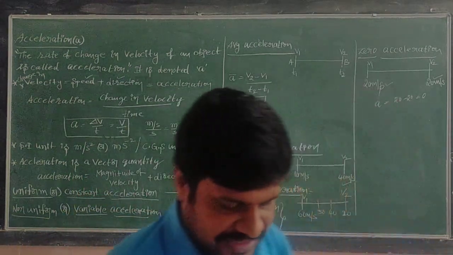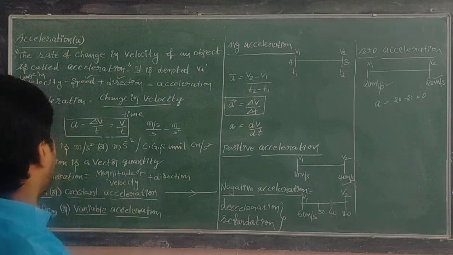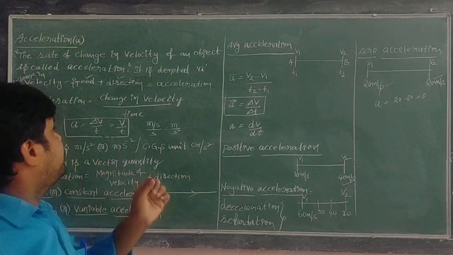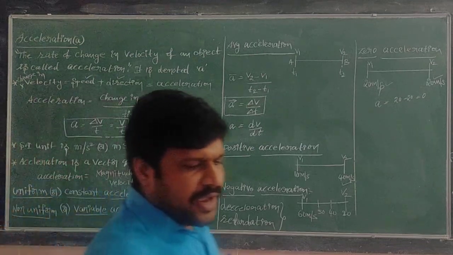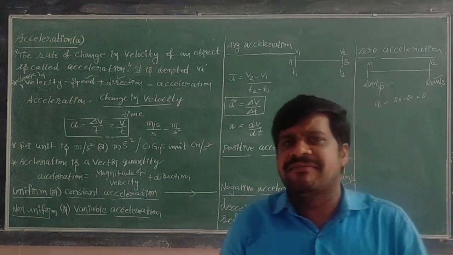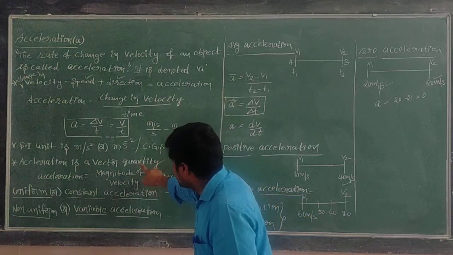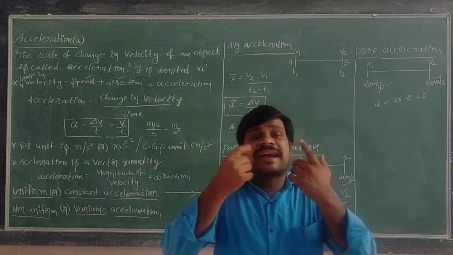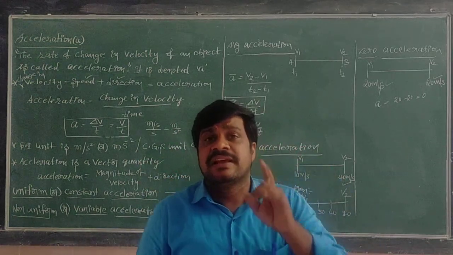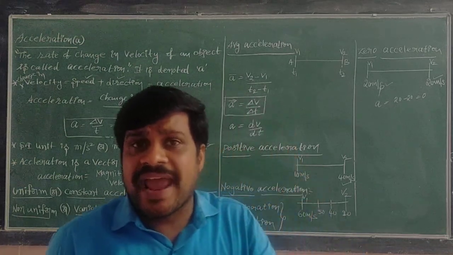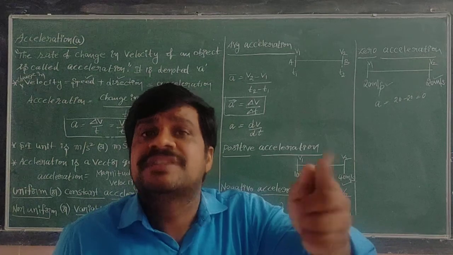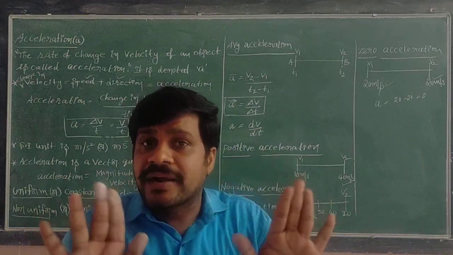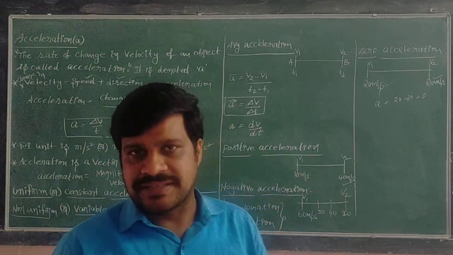Once again, what is acceleration? The rate of change in velocity of the object is called acceleration. Acceleration is a vector quantity. What is the direction of the acceleration? The direction of the acceleration is in the direction of change in velocity, but not in the direction of velocity.